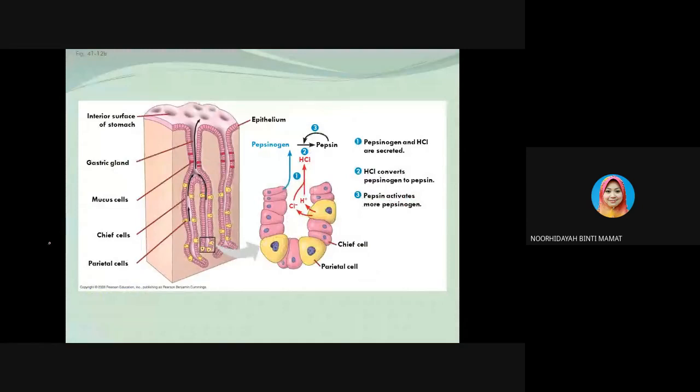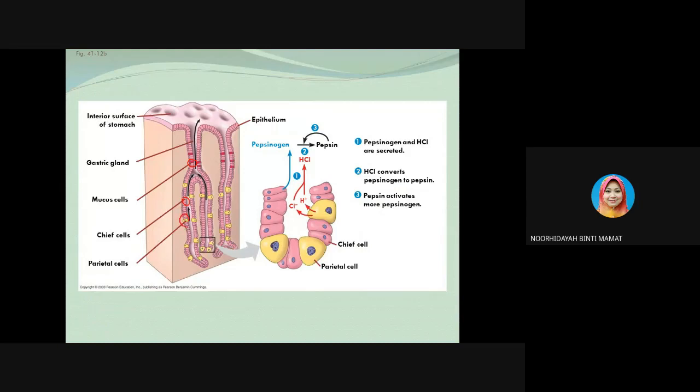So this is the stomach and the secretions. As you can see from here, we have the gastric gland. We also have the mucous cells. This is the mucus that prevents our stomach from digesting its own protein. These are the chief cells that secrete pepsinogen.